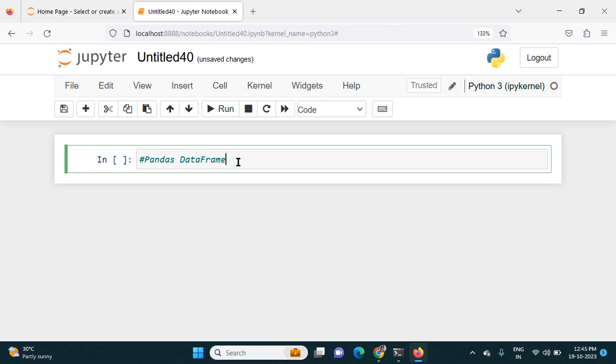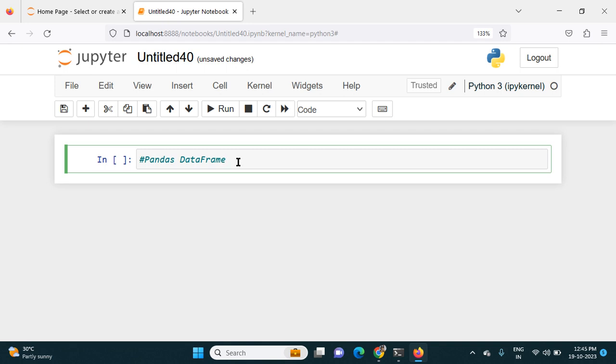In the previous video, we have understood that Pandas is a Python library which offers two data structures: series and data frame. In that video, we discussed series. In this video, we are going to discuss data frame. So what is a data frame?